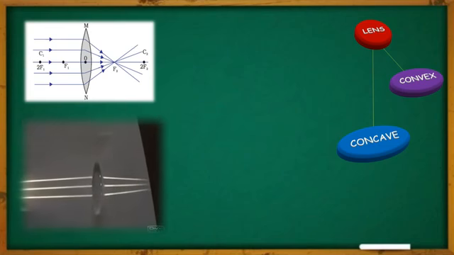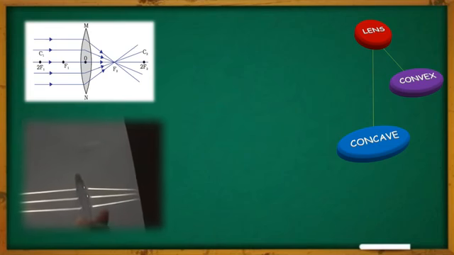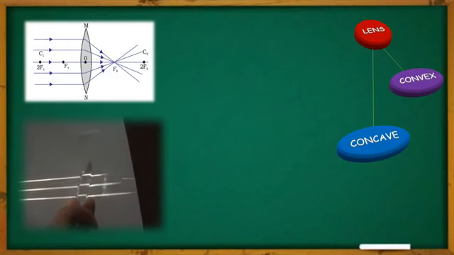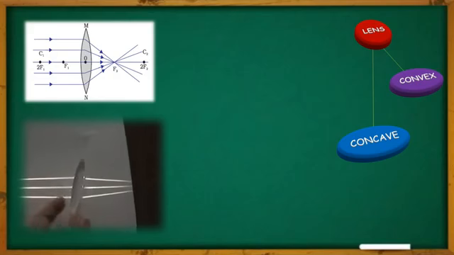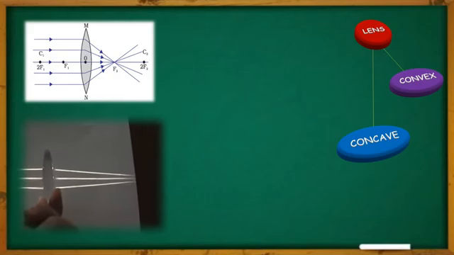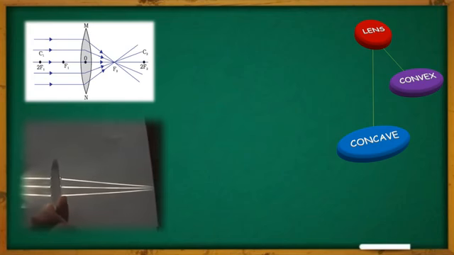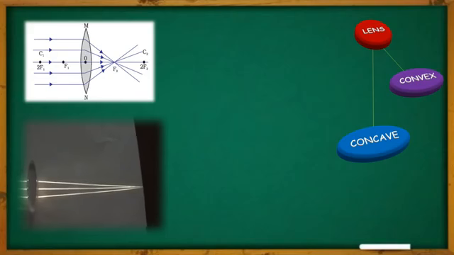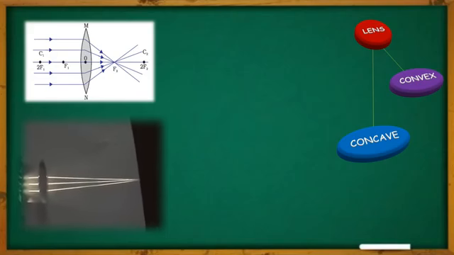Here, as you can see, we have taken one spherical lens, that is a convex lens of course, and a light source which is a laser box, and laser lights are coming. As we are putting this lens, all the light rays are bending together, and as we shift the position of this convex lens, we will see, as you can see, all of them are meeting at a particular point. That particular point is the focus point of this lens.